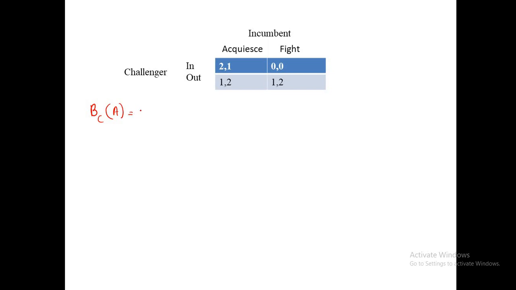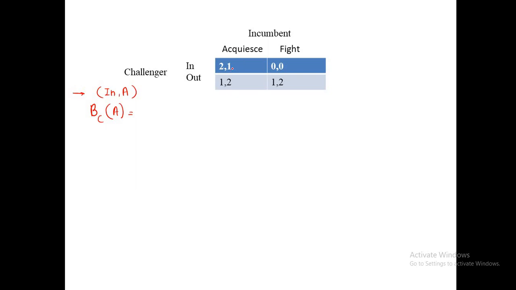So what is the output here? Here I am playing for which subgame? In and accommodate. I am considering this pair as an equilibrium. So in A is the equilibrium. If this is an equilibrium, what condition needs to be satisfied? So the best response for the challenger, the best action for the challenger when the incumbent is taking accommodate.